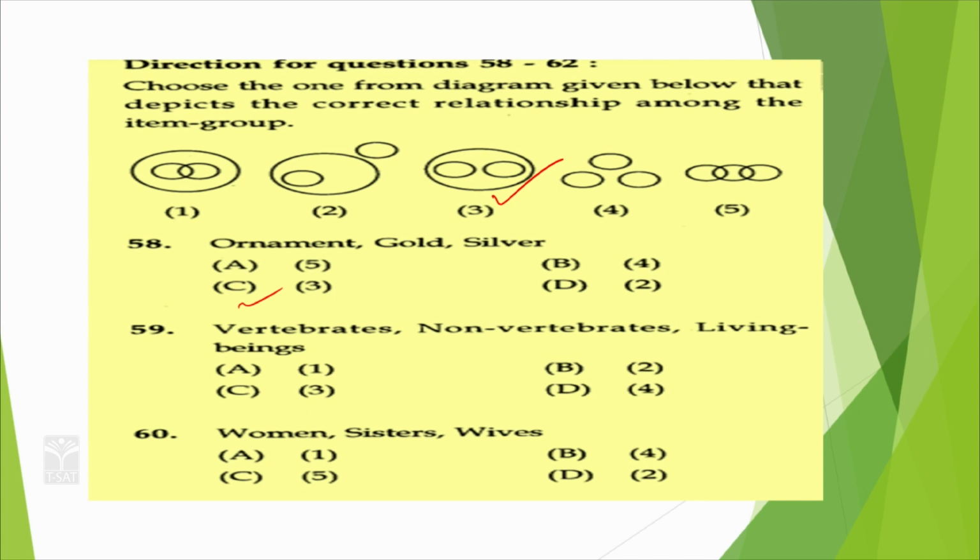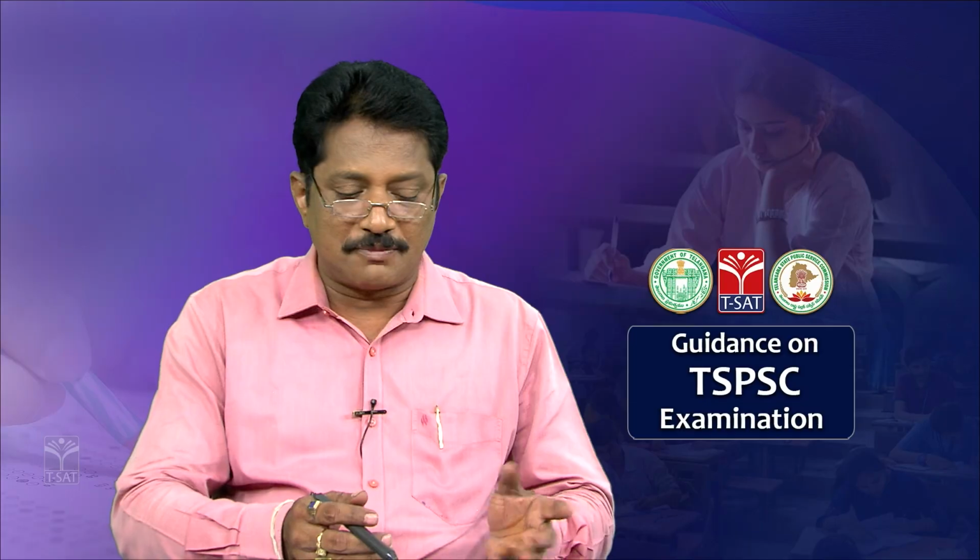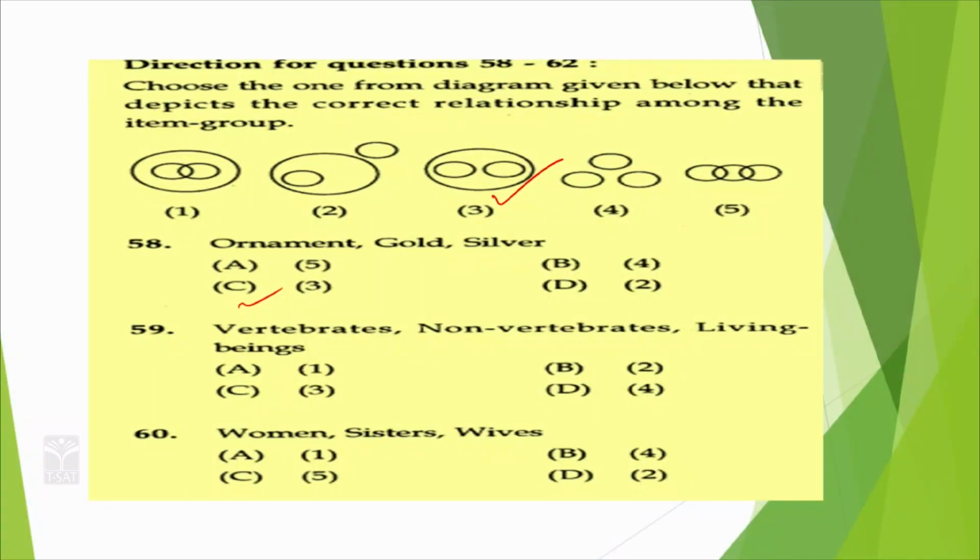Vertebrates, non-vertebrates, living beings. Living beings means this all comes to this one, and these vertebrates are woman, sister and wives. If you take woman, sisters and wives come under women. So, some sisters may be wives, of course, sisters and wives. If you take sister and wife, these two are disjoint sets, correct? So, we can say option B, clear? In this manner you can say.